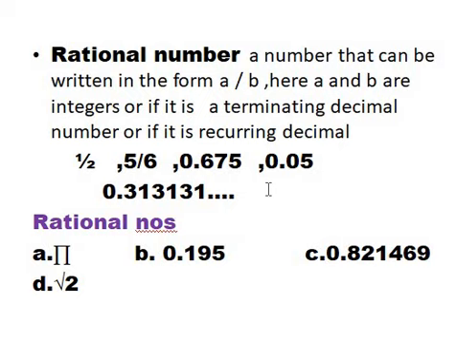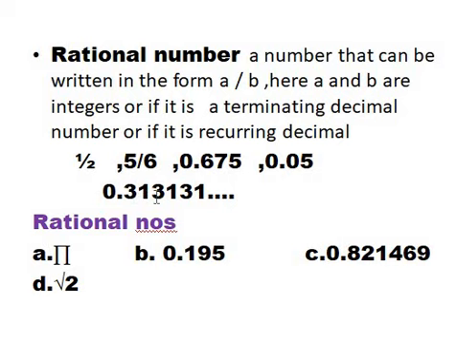Okay, now if it's not a fraction but a terminating decimal number, like 0.675 or 0.05, since these are terminating decimal numbers, these are also rational numbers, right? Or recurring decimal.